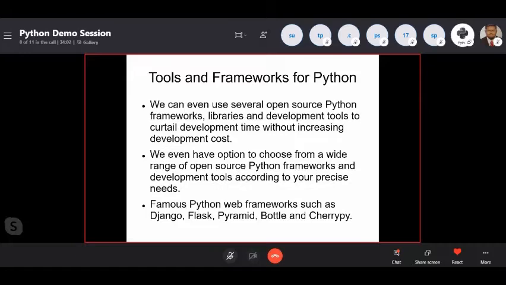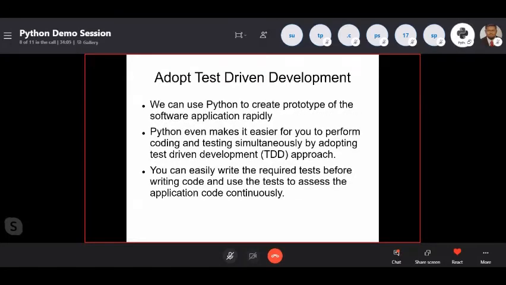Okay, adopt test driven development. We can use Python to create a prototype of the software application rapidly. Python even makes it easier to perform coding and testing simultaneously by adopting the test driven development approach. I think a lot of people here are from testing. Hope you know about the agile framework and DevOps architecture method. In those methodologies, there are no individual developers and testers. They have developer and tester combined. That is called a full stack developer. He is going to develop the application and test the application himself or herself. That is what is happening.